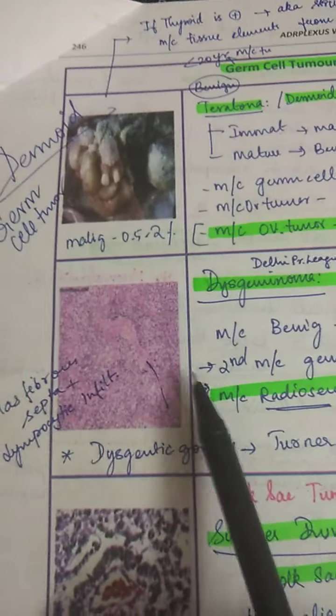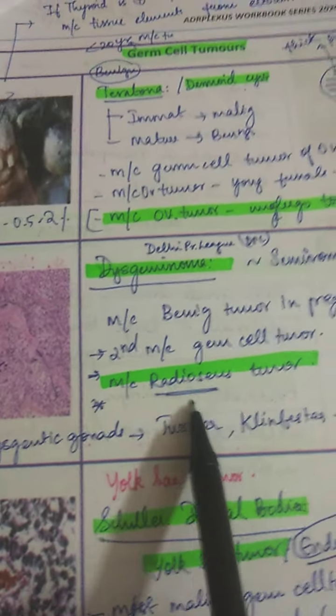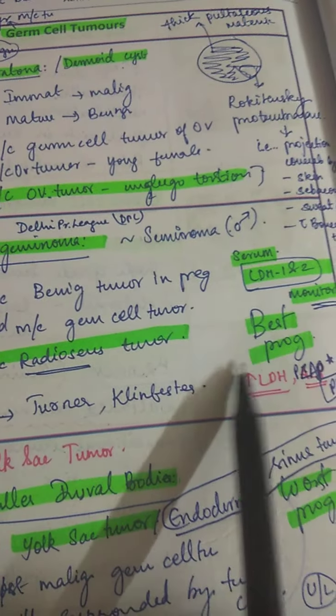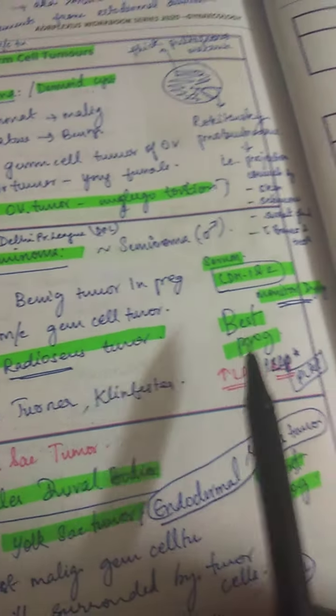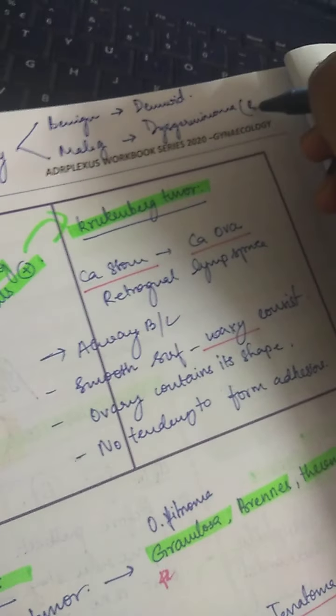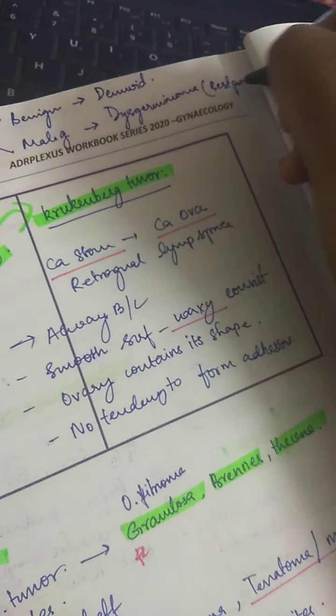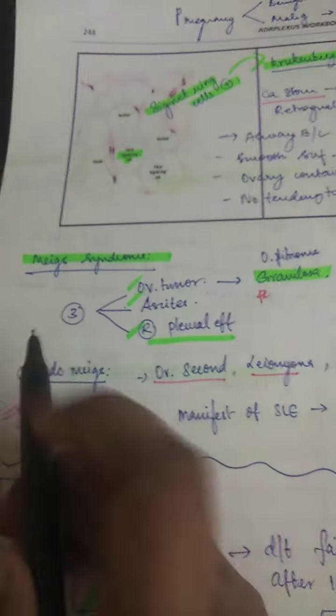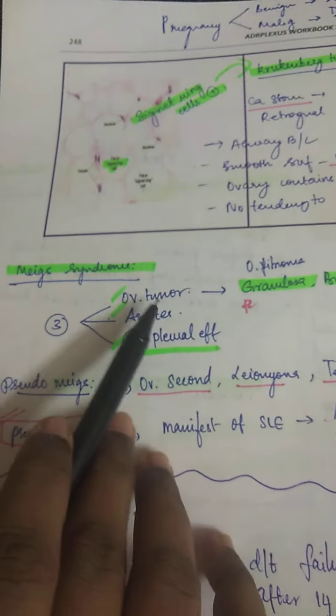Dysgerminoma is a radiosensitive tumor, which has the best prognosis. The markers are LDH and placental alkaline phosphatase. The one with fibrous septa has the best prognosis.